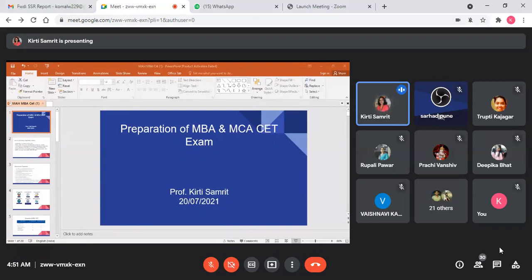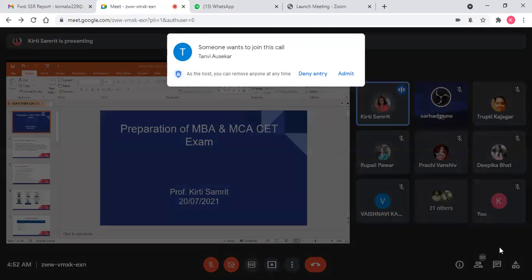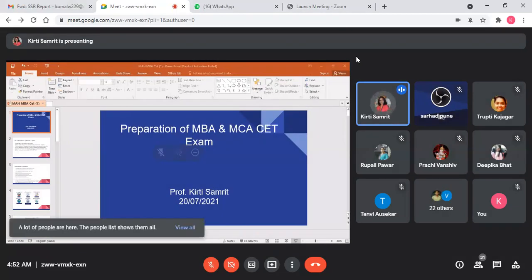They should have 10+2 level maths, or if they don't have mathematics in their 10+2 level, there should be a mathematics subject at graduation level, either in the first semester, second, or in the second year. So this is the basic eligibility criteria. And for open category students, this is common for both courses. The minimum percentage is 50% for open category and 45% for backward class categories. This is for graduation students.